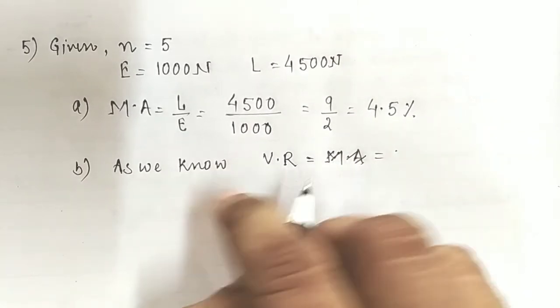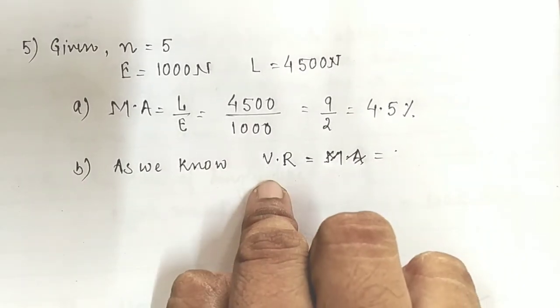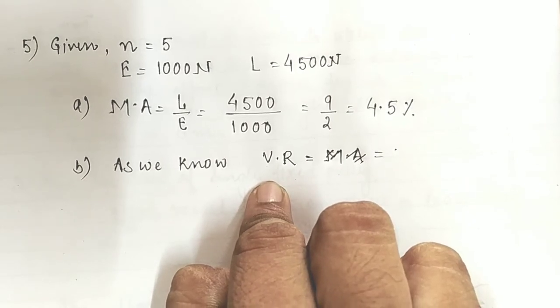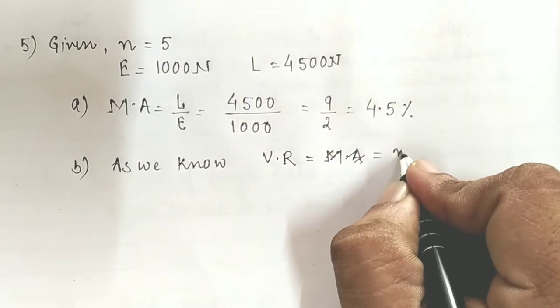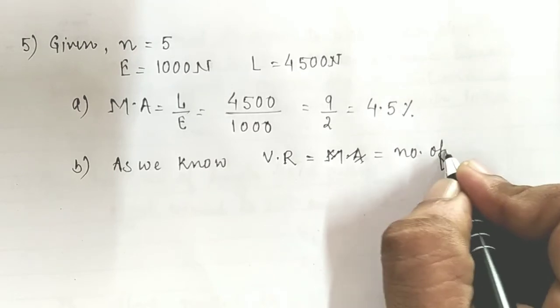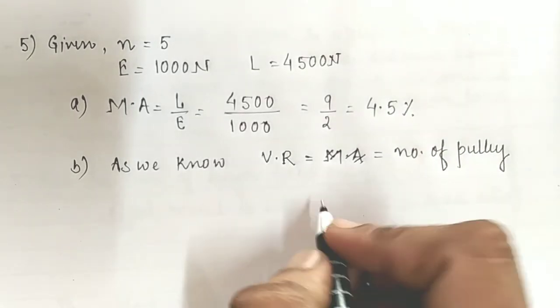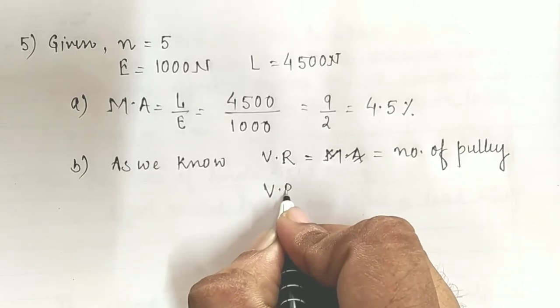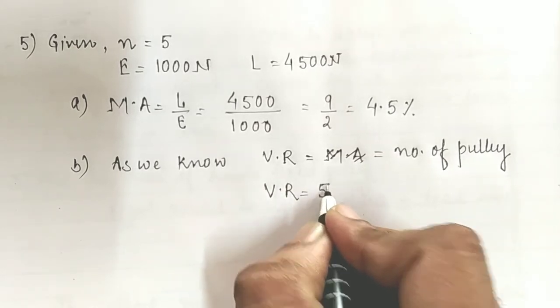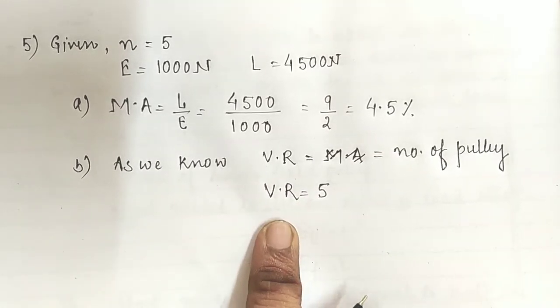Sorry for that. So as we know, the velocity ratio for a block and tackle system will be equal to the number of pulleys. So in this condition, the number of pulleys is given as 5, so the velocity ratio will be 5.